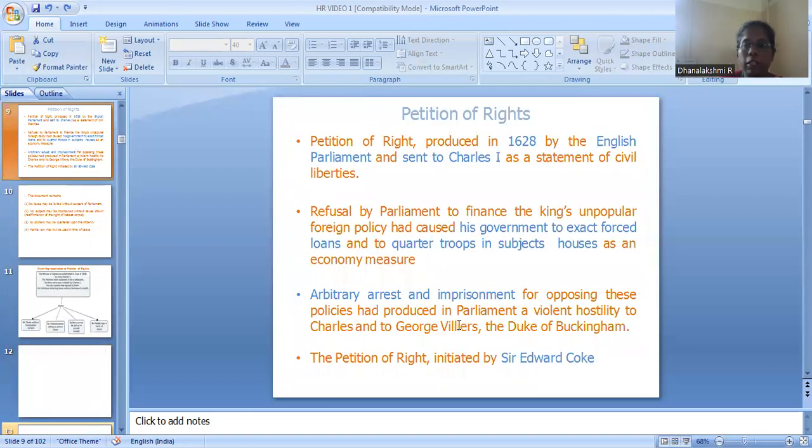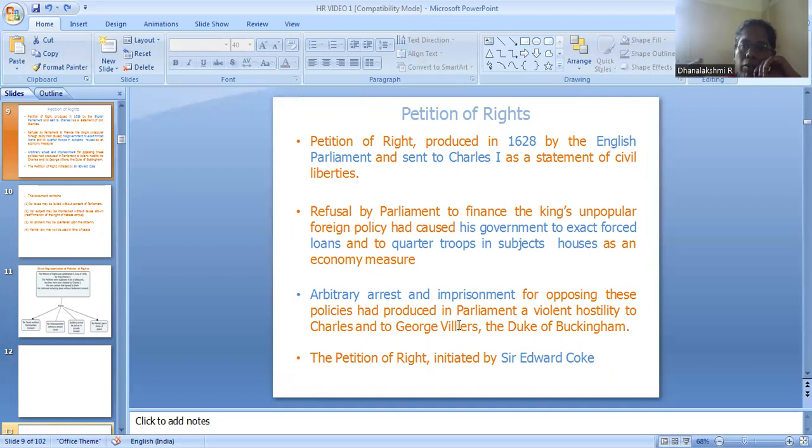Okay. The next one is the Petition of Rights, the second document we have. It was produced in 1628 by the English Parliament, and it was sent to King Charles I as a statement of civil liberties. What are the liberties that have been given to the people? This is produced by the Parliament, and it is sent to King Charles the first.